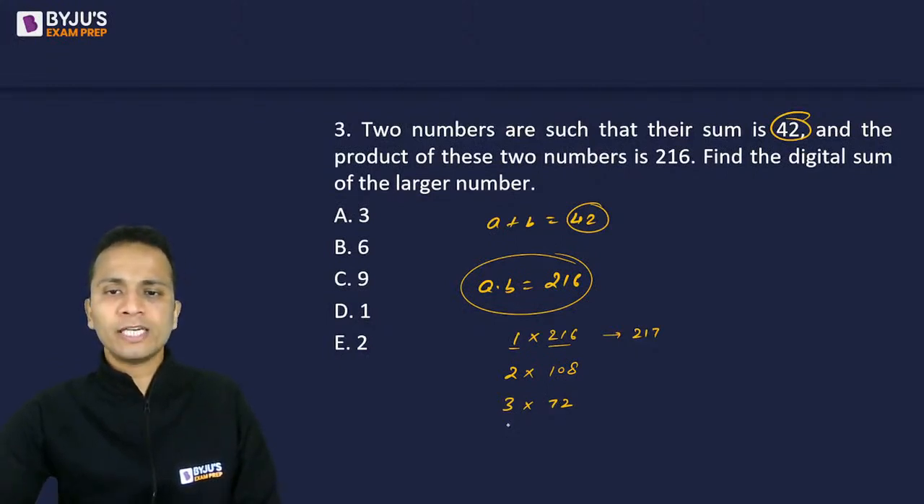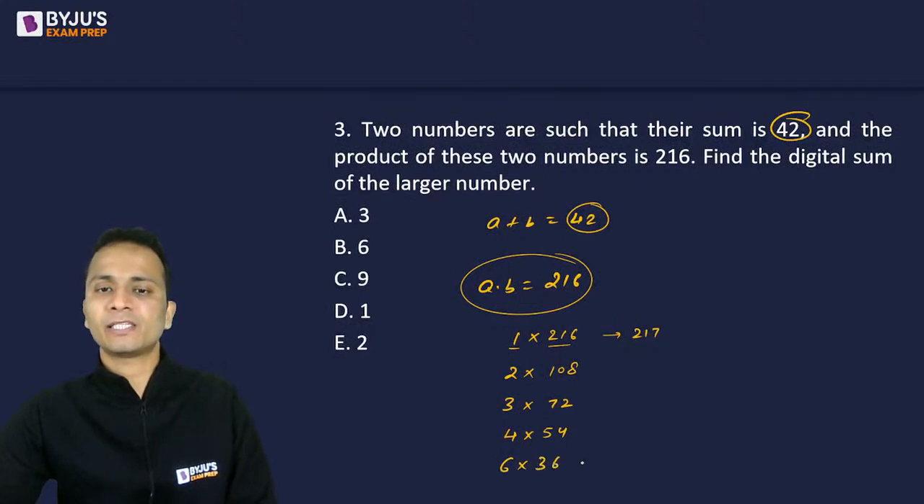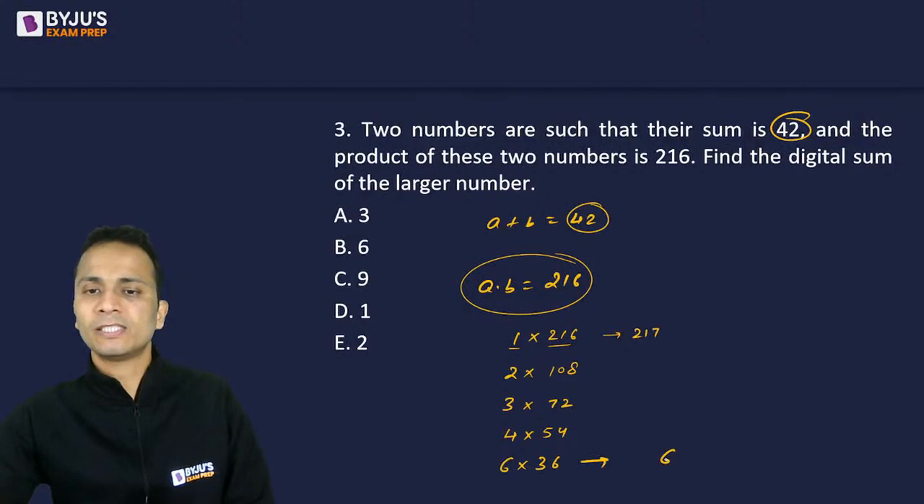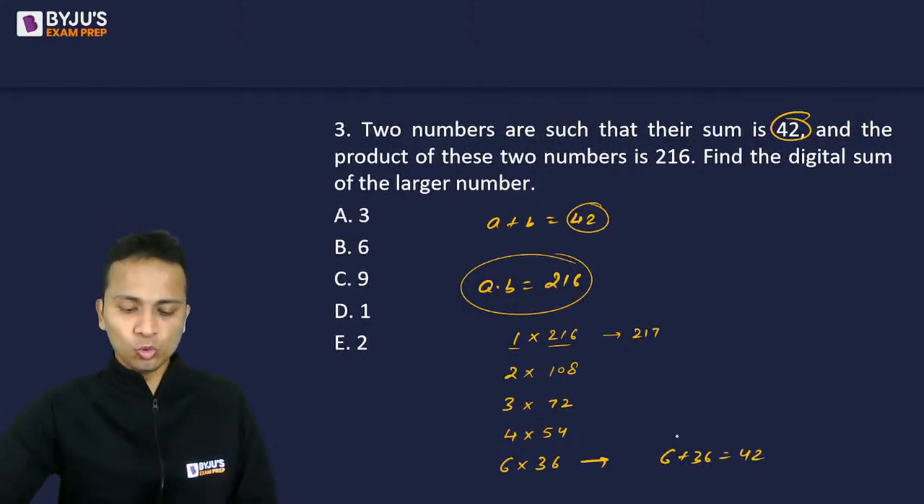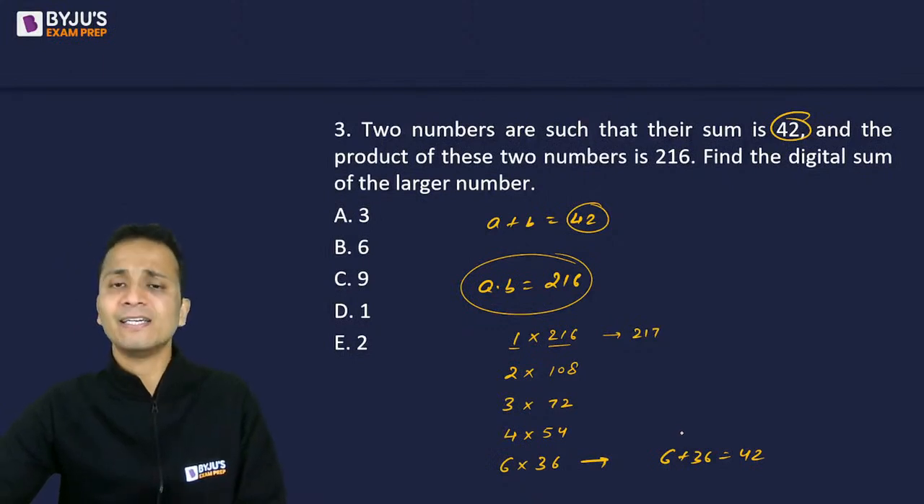Then 4 divides it, yes. 4 multiplied by 54. Still the sum is higher. 5 does not divide it. 6 multiplied by 36. Now 6 and 36, their sum is 6 plus 36 is equal to 42. So I can say that the two numbers are 6 and 36.